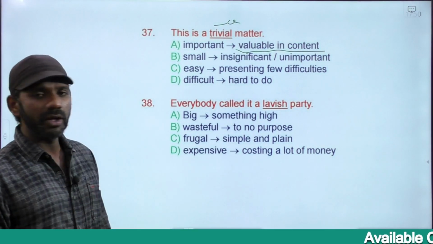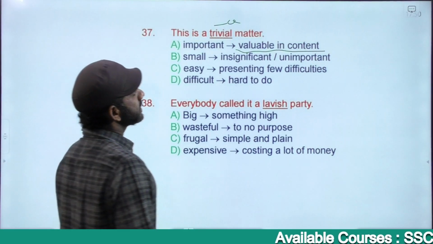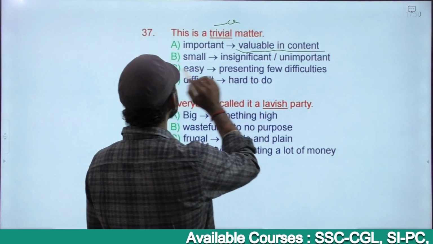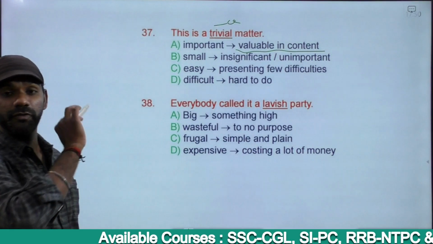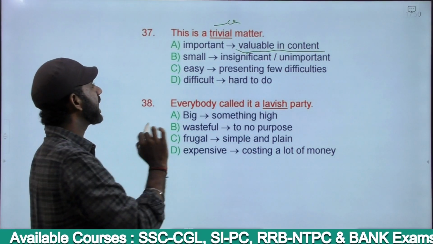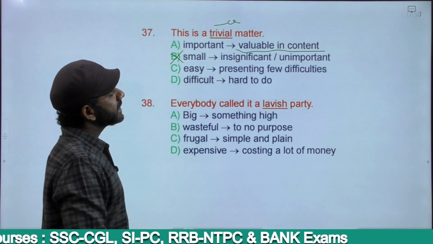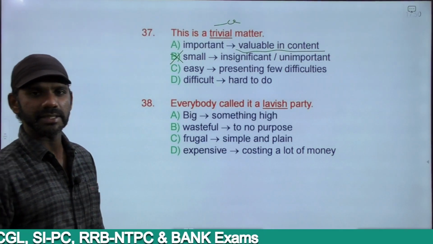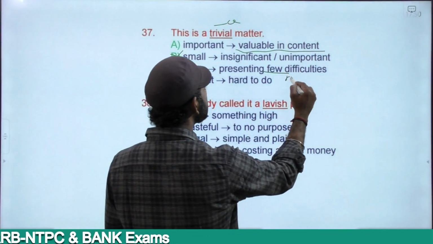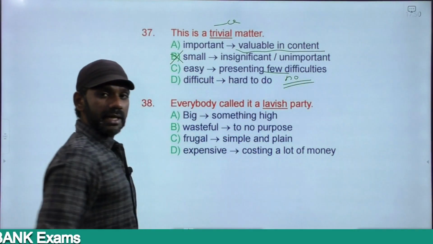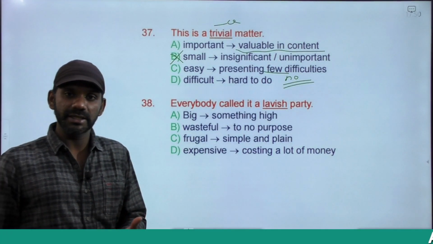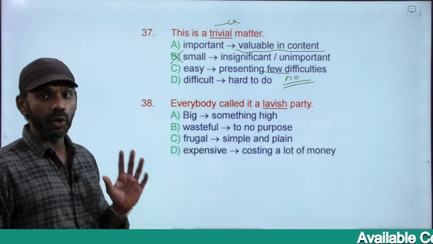Leave. Small, the opposite is large. Insignificant or unimportant, in a way this is a synonym of trivial. We want the antonym, eliminated. Easy, presenting few difficulties. Now, a few difficulties means some difficulties, but few difficulties means no difficulties.